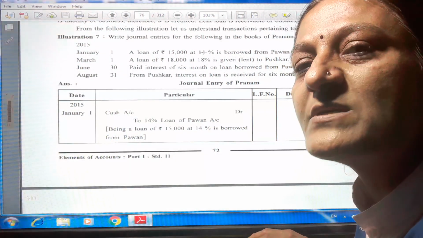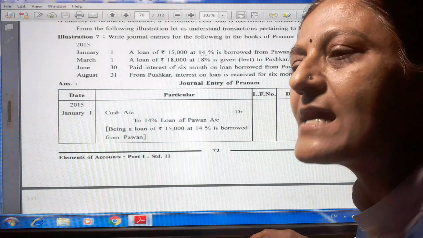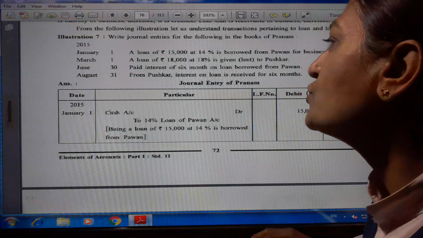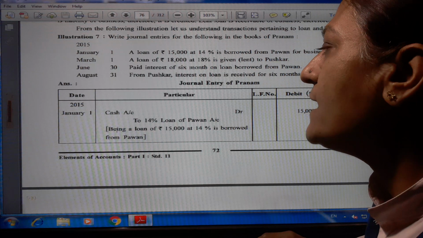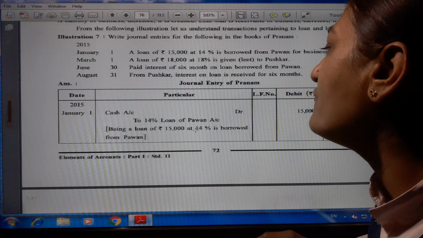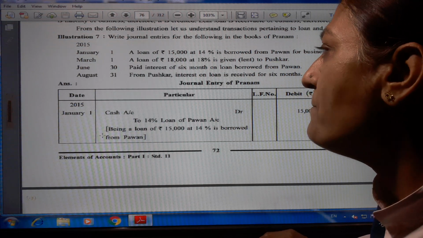15,000 comes into our business unit, so we have to write cash account debit 15,000 to 14% loan of Pawan account 15,000. Being a loan of rupees 15,000 at 14% is borrowed from Pawan.